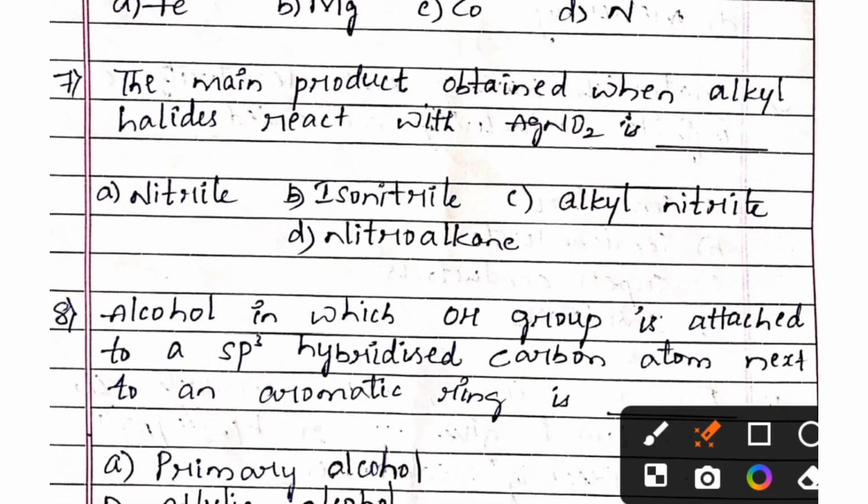Next one, the main product obtained when alkyl halides react with silver nitrite is option A nitrile, option B isonitrile, option C alkyl nitrite, option D nitroalkane. And the right answer is option D nitroalkane.